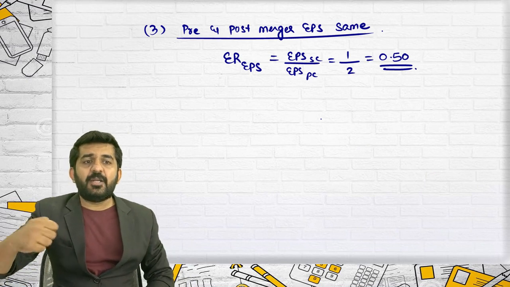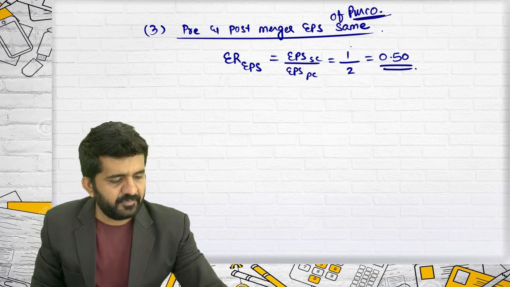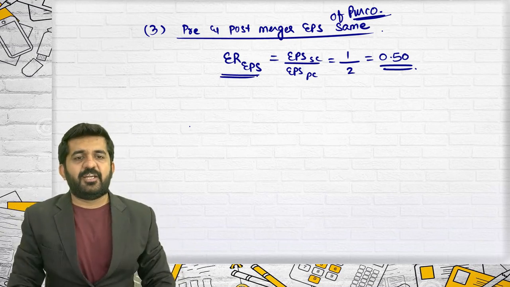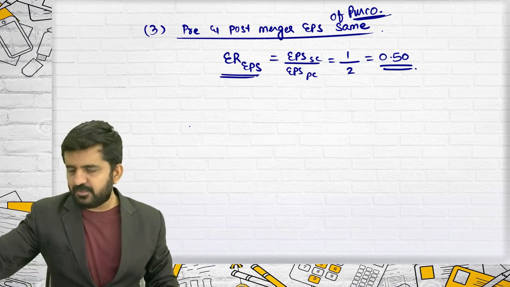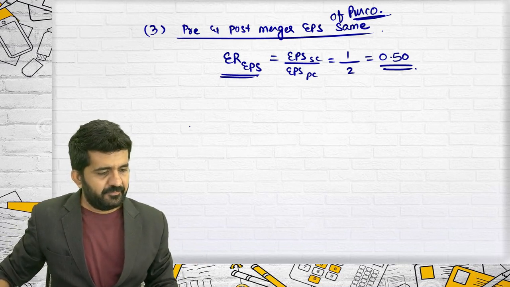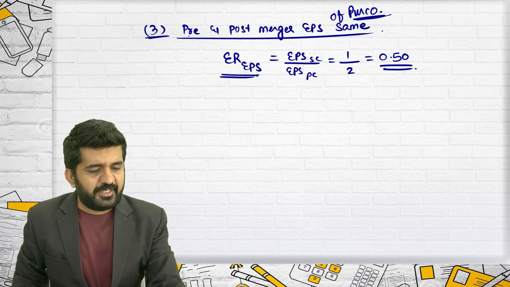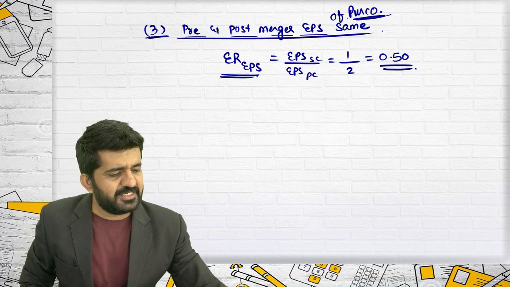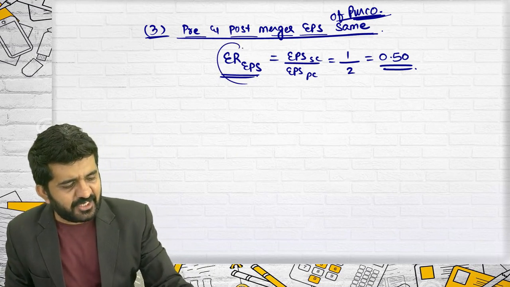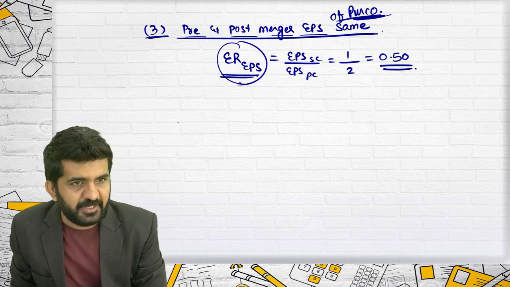If you want pre and post merger EPS of purchasing company to be same, why should the exchange ratio be based upon EPS? Meg, you have already done this. Can you answer me, or you are in 8th, 9th question? Sir, I'm in 8th question, but what have you asked? In 3rd question, it is asked that pre and post merger EPS of purchasing company should remain same. I say then the exchange ratio should be based upon EPS. Is it alright?